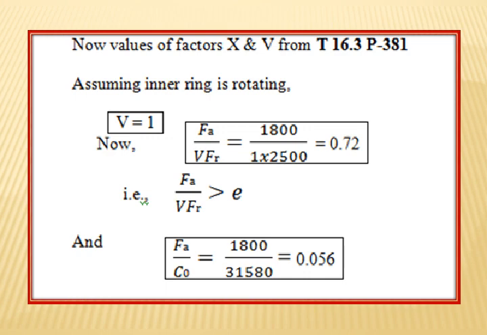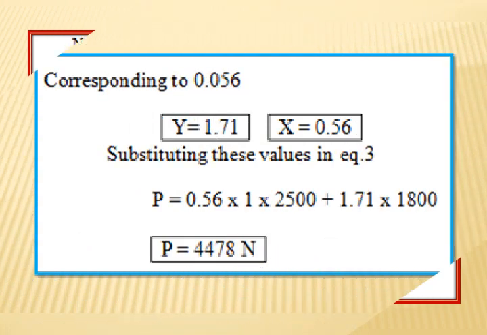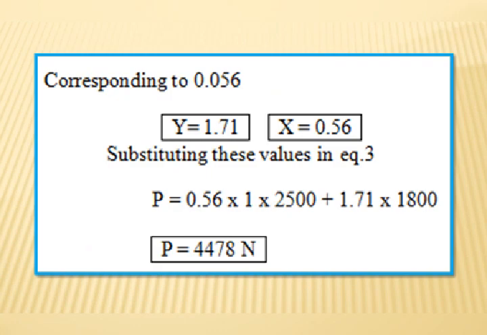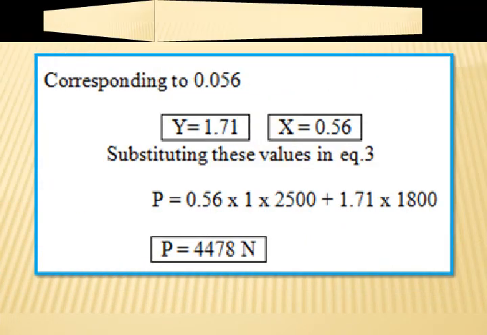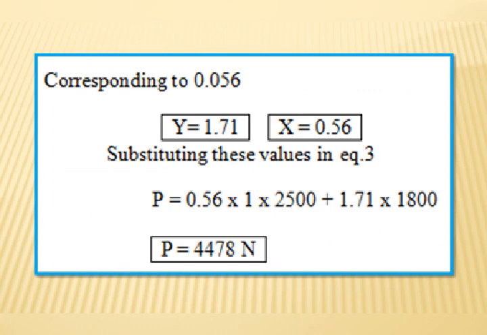And the ratio Fa divided by C naught is equal to 1800 divided by 31,580, where C naught is the static load rating, that is equal to 0.056. Next, for the corresponding value of that ratio 0.056, by referring to the table, we get the value capital Y is equal to 1.71 and X is equal to 0.56, and we have V is equal to 1.